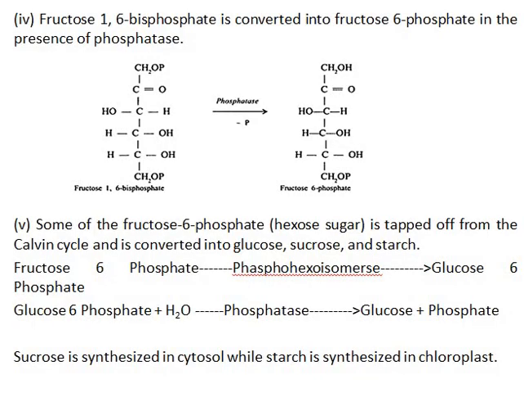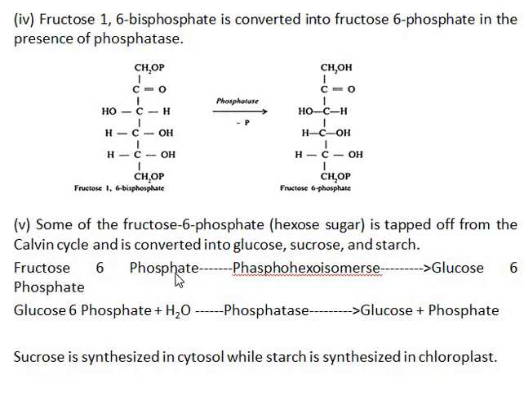Then fructose 1,6-bisphosphate, which has 2 phosphate groups, is converted into fructose 6-phosphate in the presence of the enzyme phosphatase, as one phosphate group is removed. Some of the fructose 6-phosphate is tapped off from the Calvin cycle and is converted into glucose, sucrose and starch.